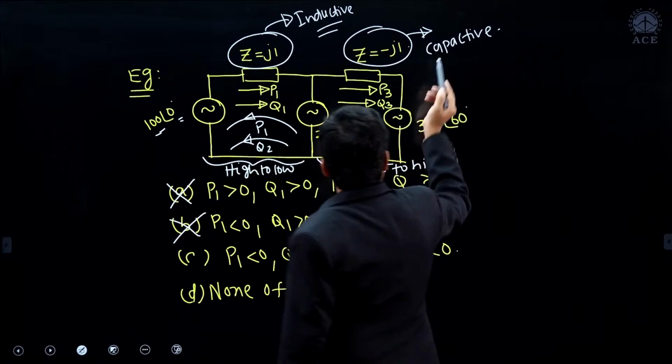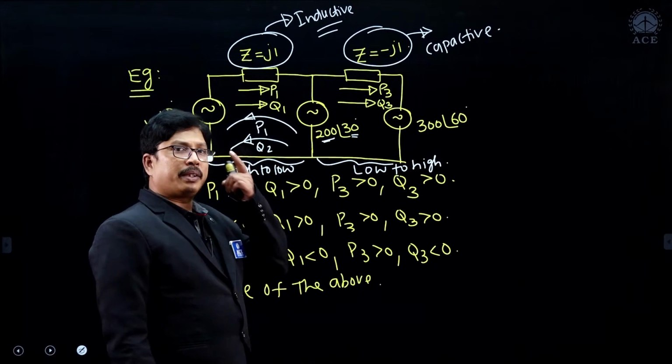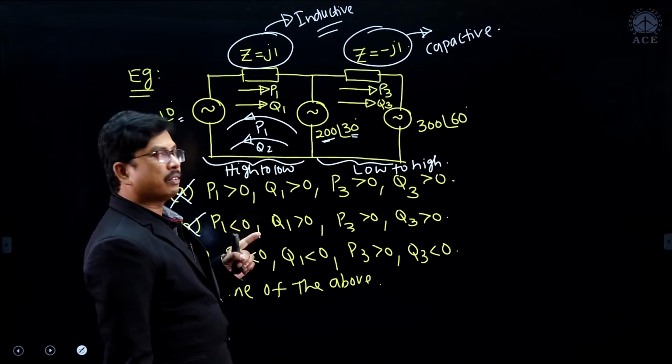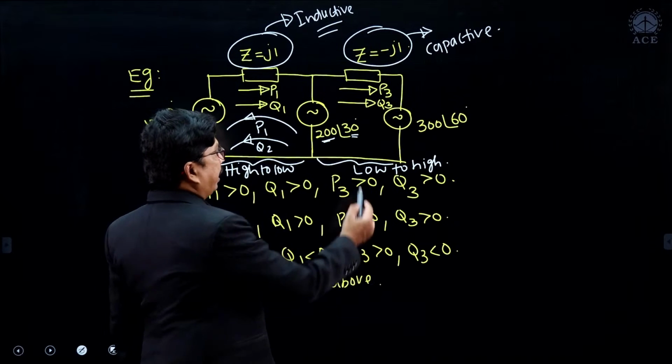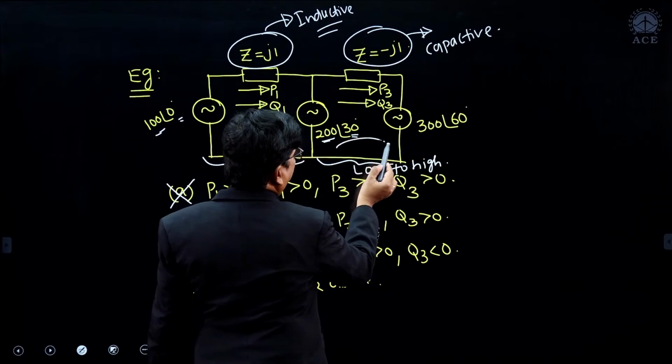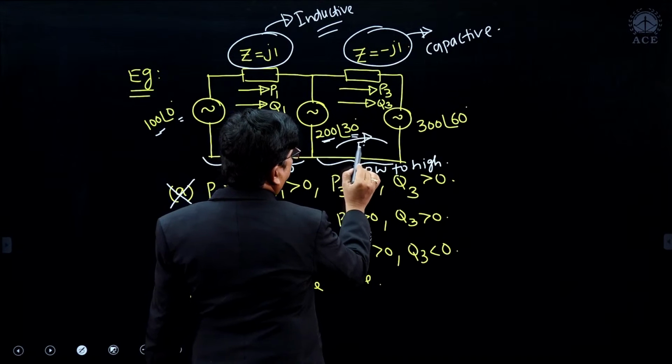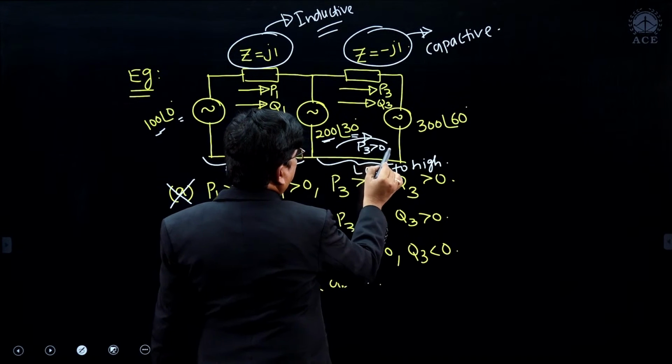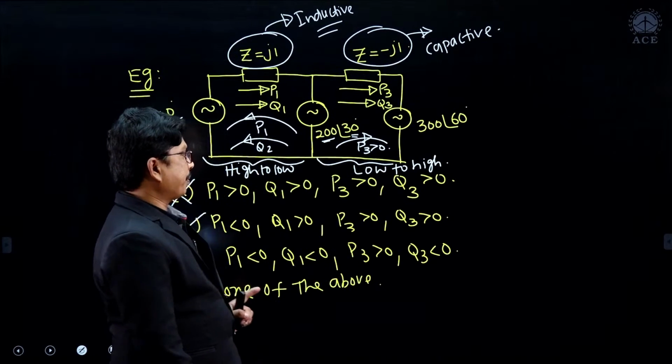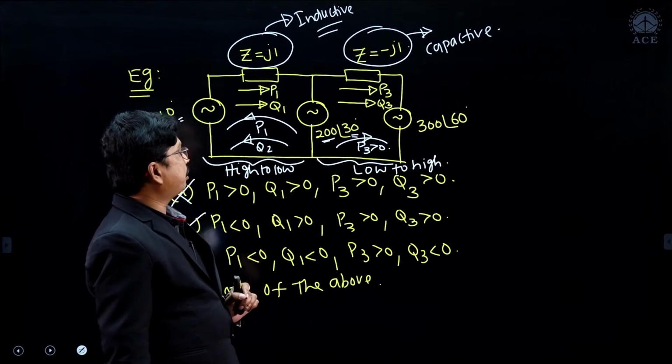Coming to here, it is capacitive transmission. In capacitive transmission, the active power always flows from low delta to high delta. Here it is 30, here it is 60, okay, it is moving in this direction. P3 should be greater than 0, okay, option C is matching. Now finally you have to see whether Q is matching or not.